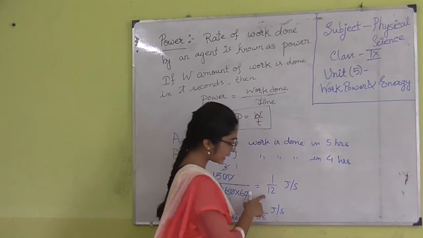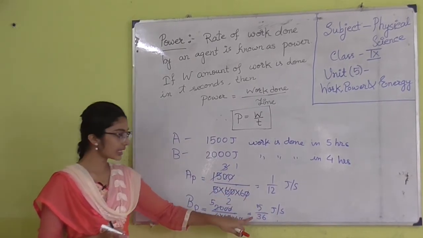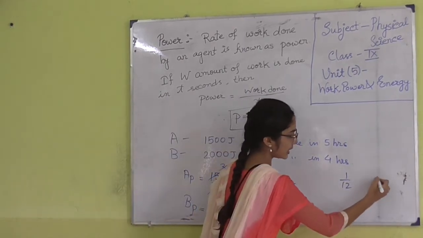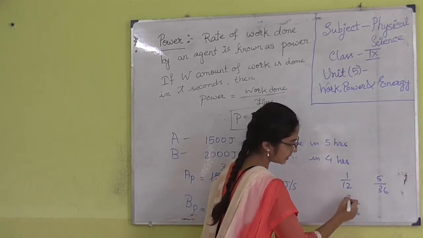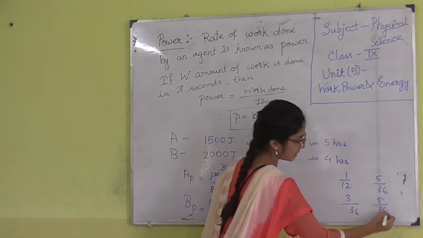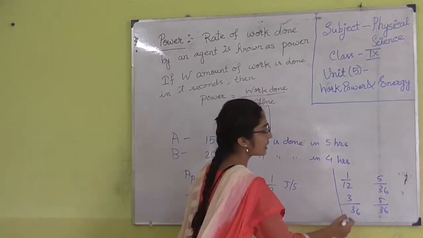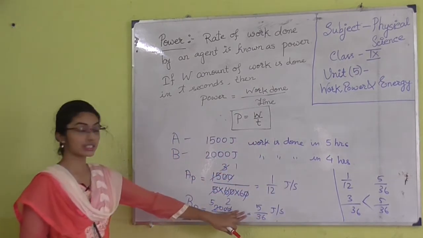If we compare these, then you will see that 1 by 12 is less than 5 by 36, because if we can make the denominator same, then it will be like this. So 3 by 36 is less and 5 by 36 is more.